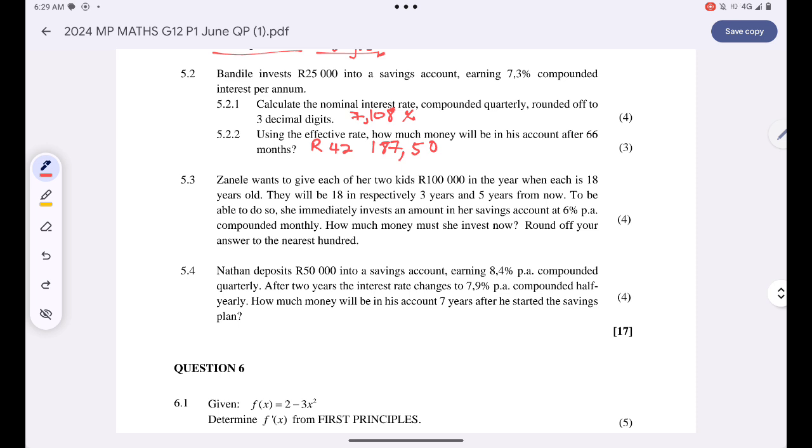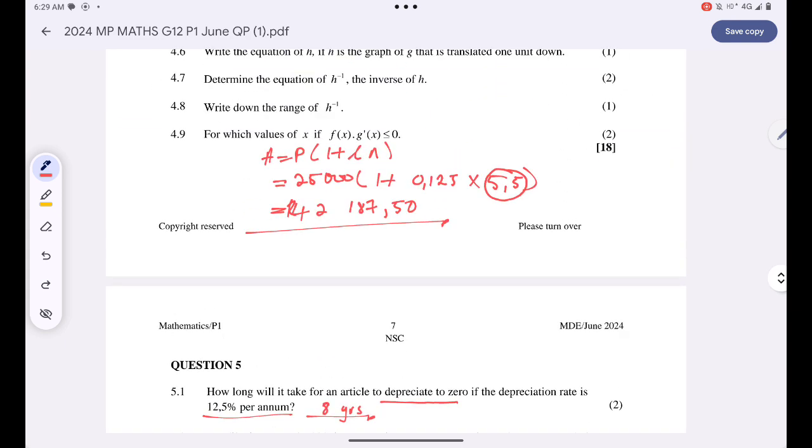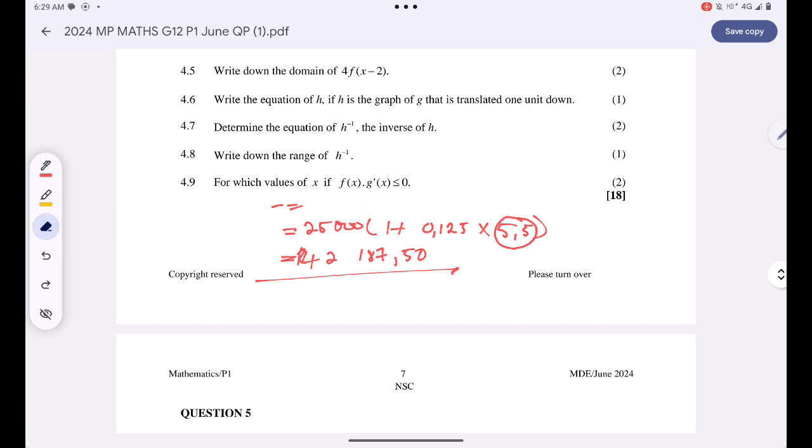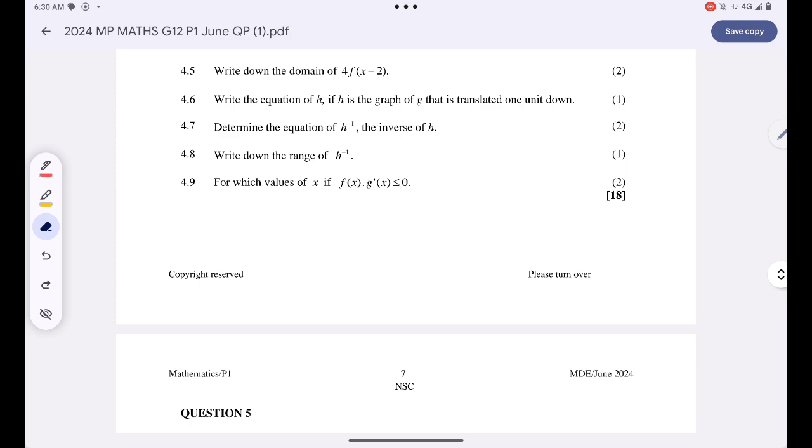To be able to do so, she immediately invests an amount in her savings account at 6% per annum compounded monthly. How much must they invest now? Round off your answer to the nearest 100. I want to know how much must Zanele invest for both kids. For both kids, né?